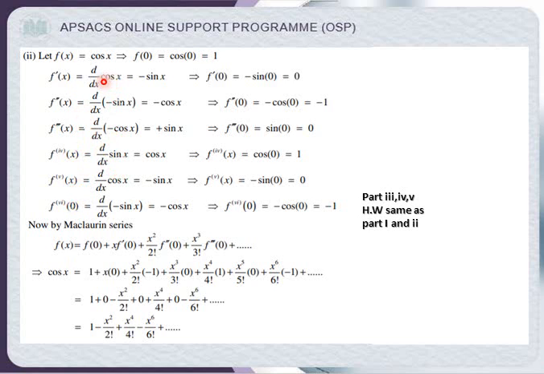Okay. So cos x derivative is minus sin x. Minus sin x derivative is minus cos x. Minus cos x derivative is plus sin x. Sin x derivative, and this goes on and on. It will go to infinite terms. Cos x derivative is minus sin x and so on.